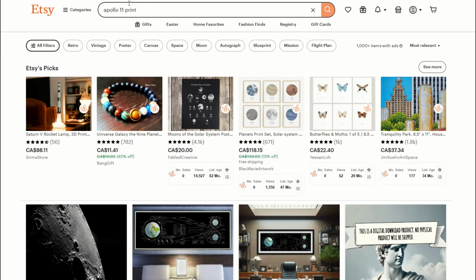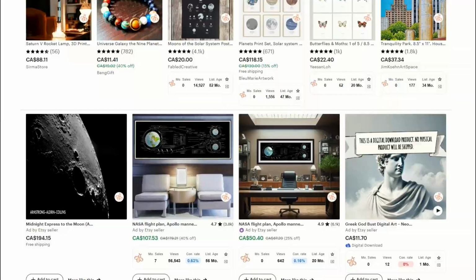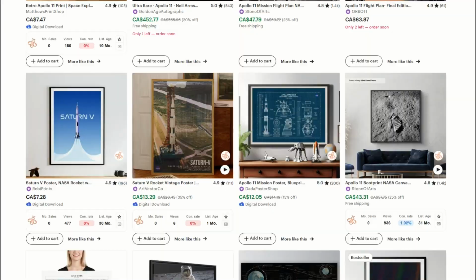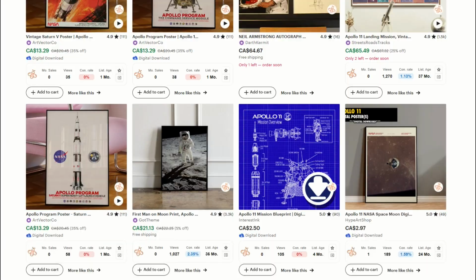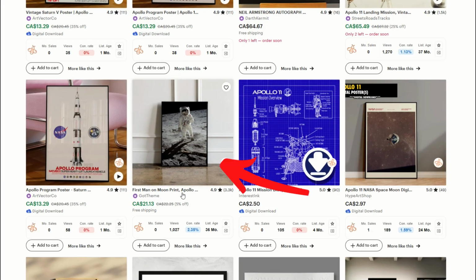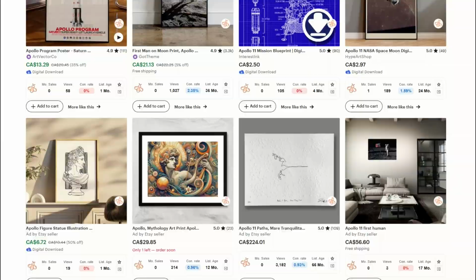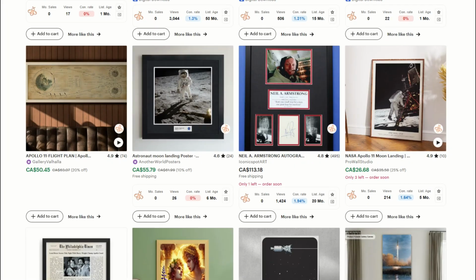Okay, and I've typed in Apollo 11 print on Etsy. Let's see what comes up. And as I scroll down, I'm going to see a very famous photograph right here. Square astronauts, NASA Apollo. This is a very famous public domain photograph of an astronaut walking on the moon. When I scroll down even more, here it is again. First man on the moon. You can see 0 sales. I'm going to scroll down. I'm going to see another one. Here we go. Moon landing poster, 0 sales.